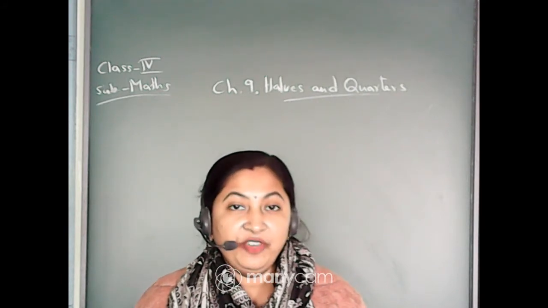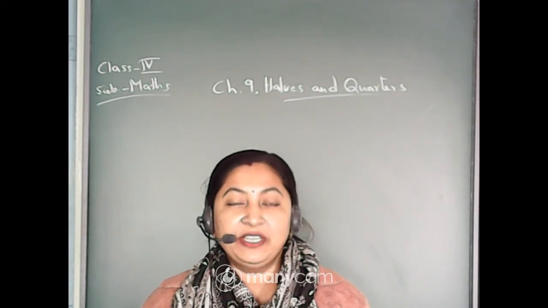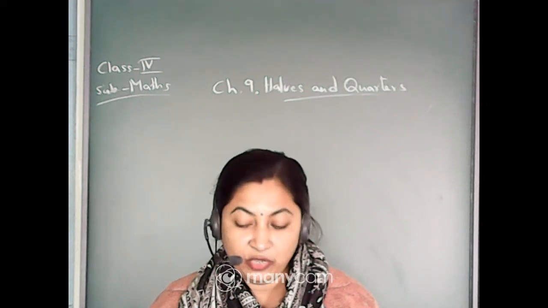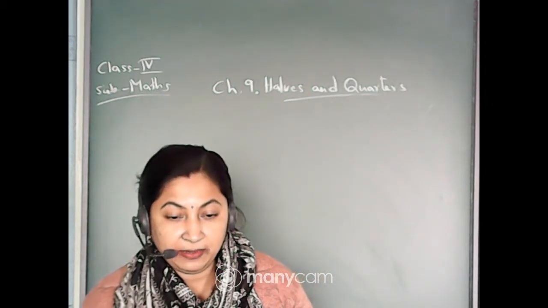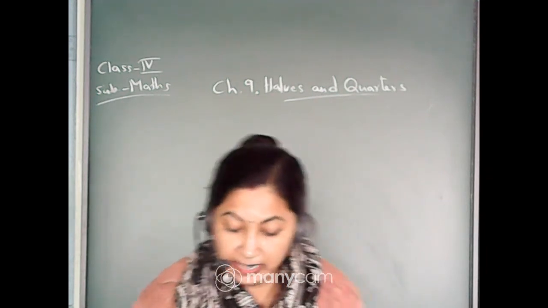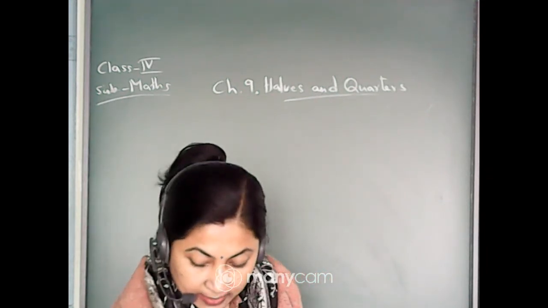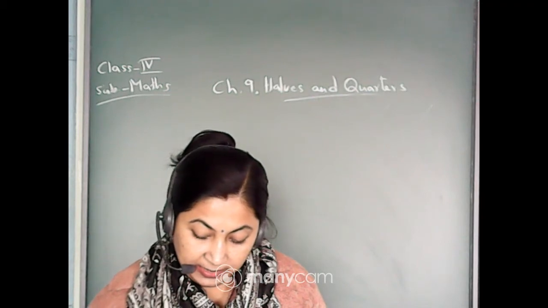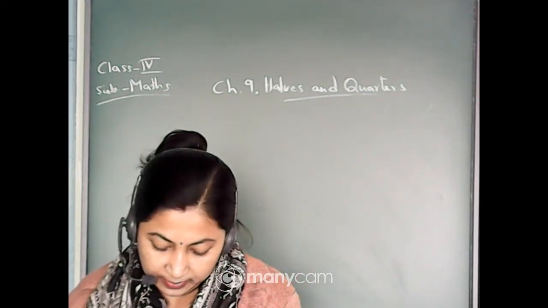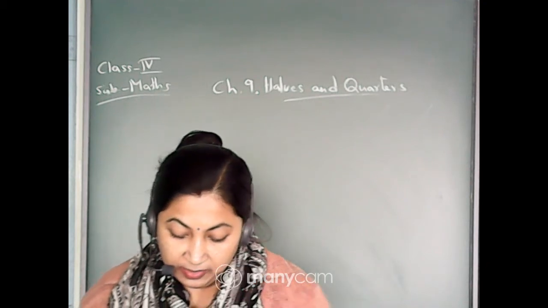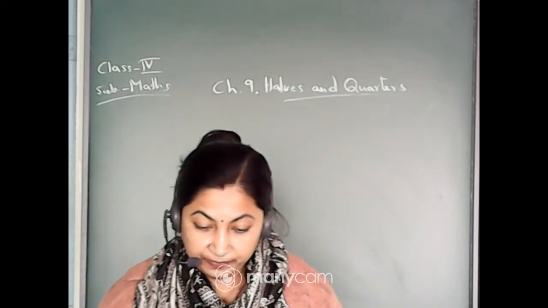Before vacation, we were in chapter number 9, halves and quarters. So we will continue with the same chapter. Quickly open the Math Magic book, chapter number 9, and let us revise this chapter. Just once we will revise.